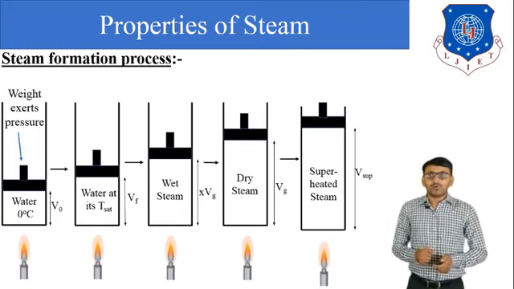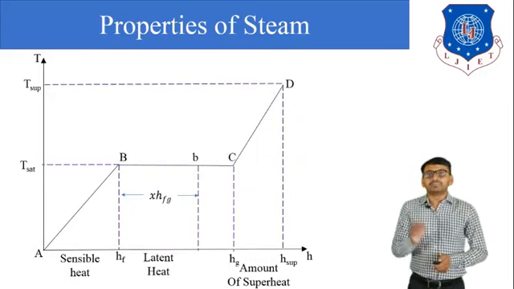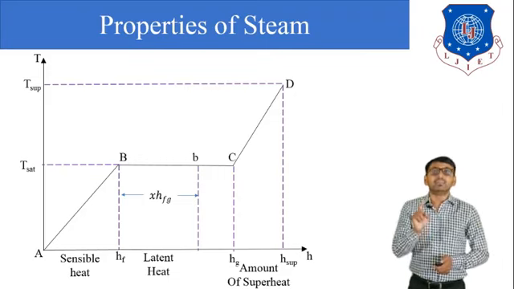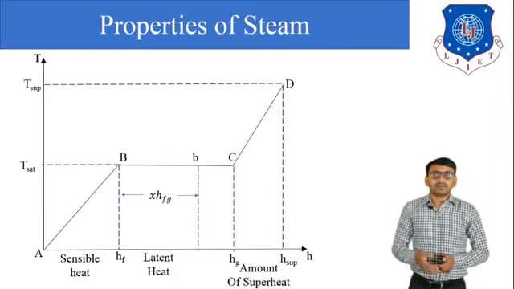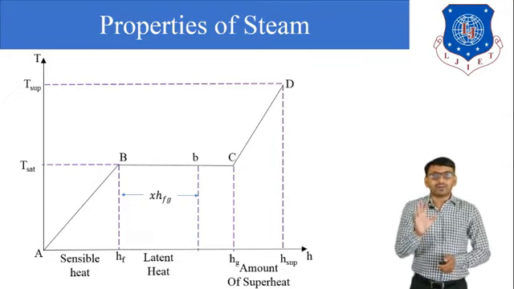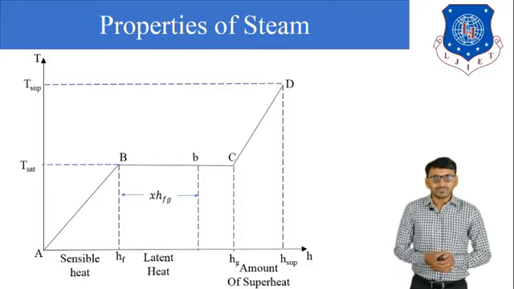Okay. Now, this is the T-H diagram of the steam formation process. T is temperature, and H is enthalpy. So in the T-H diagram, there are 4 points A, B, C, and D. So at point A, there is water of 0 degree Celsius, for example.